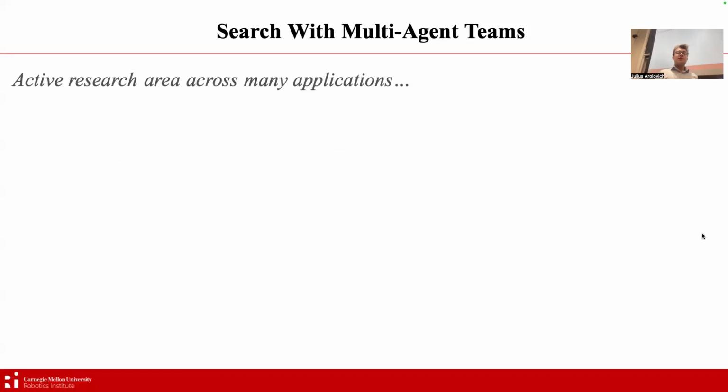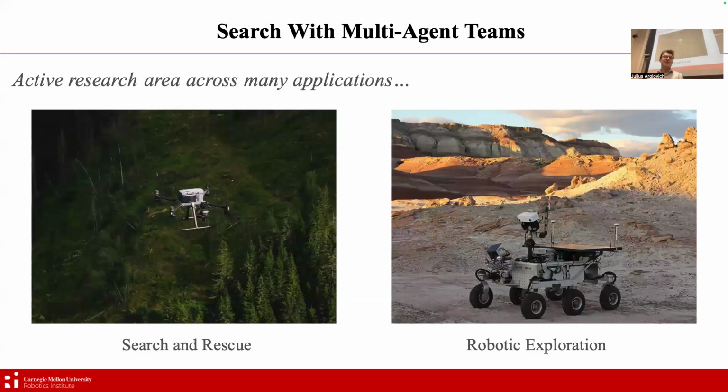All right, so search with multi-agent teams is a very active research area with many applications. On our planet, a popular application is search and rescue, where teams of robots or agents must collaborate in order to find a target. And on other planets, a popular application is robotic exploration, in which case we also benefit from having teams of robots collaborating on a task.